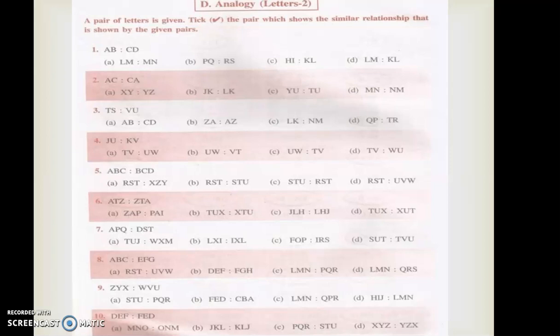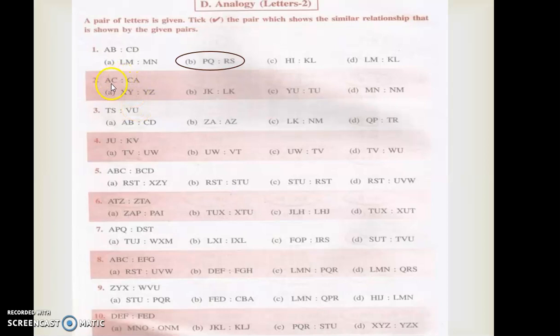But here two letters were there. See, look at here. A B is given. C D was there. So you have to identify like this. That means A B. That means continuous letters only should come. So if I want to get continuous letters, I have to check which will come as continuous letters. So this will be P Q R S, right? So I have to circle that.